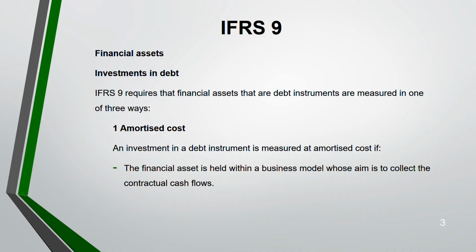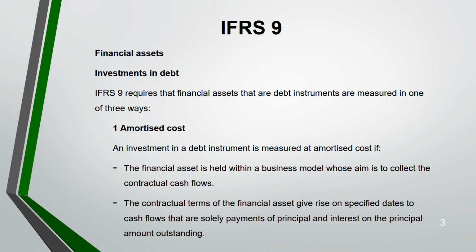It is not your choice. Even if they are giving you a choice, you have to meet the condition. If you are in the condition only, you can go by that measurement. Financial asset is held within a business model whose aim is to collect contractual cash flow. Of course, you are holding that debt not to finance something. It is there for you to collect the cash flow. And this cash flows has to be of two things only: interest and your principal amount of the loan. Could be bond, loan, anything. It has to be on a specified date, and payment should solely be of principal and interest.